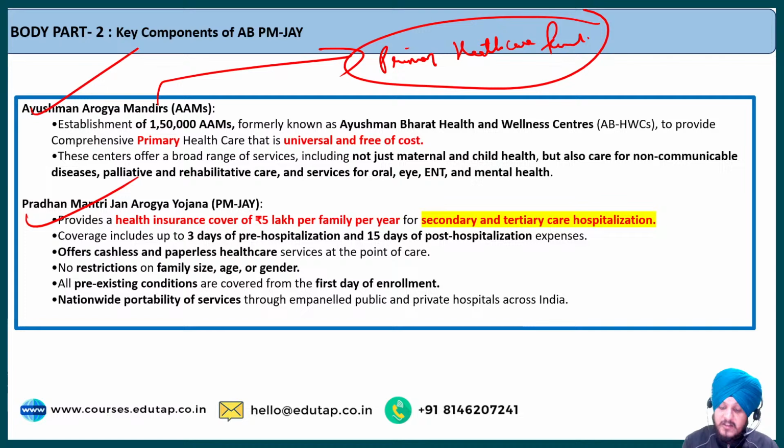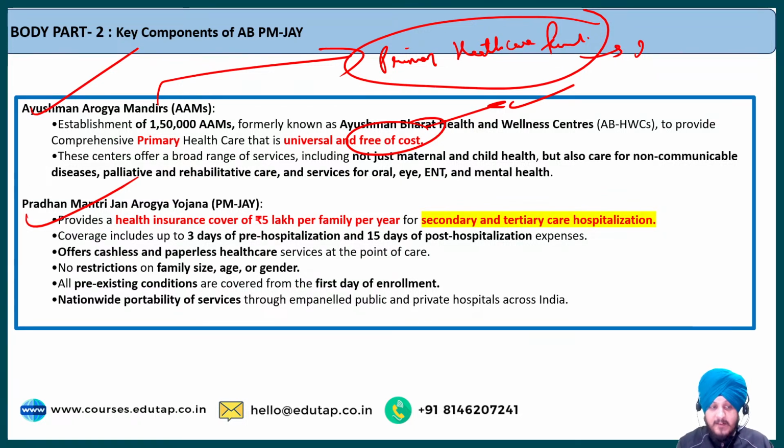Primary ones, for example, the general outpatient care. For example, if somebody goes to the hospital for some checkup and is not getting admitted, that is something we call general outpatient care. Apart from that, the basic healthcare needs, for example immunization, all such things are provided by these Ayushman Arogya Mandirs. And the good thing is that the aim is to provide universal healthcare. Apart from that, these Ayushman Arogya Mandirs are free of cost. Fine. This is what is provided as a part of the Ayushman Arogya Mandirs.